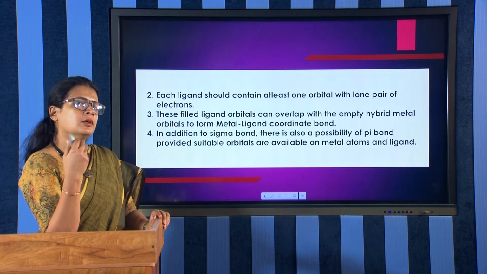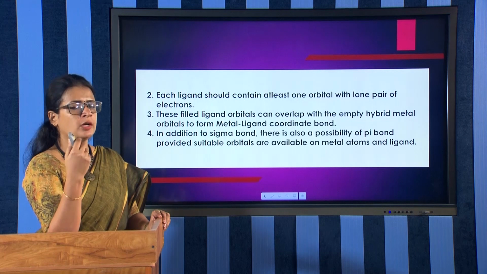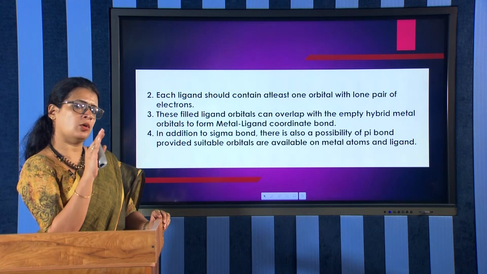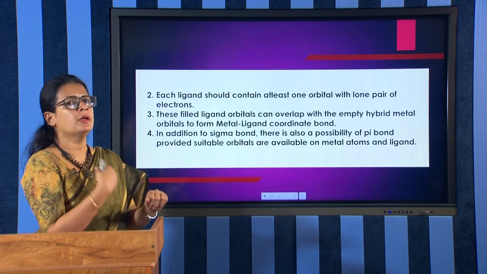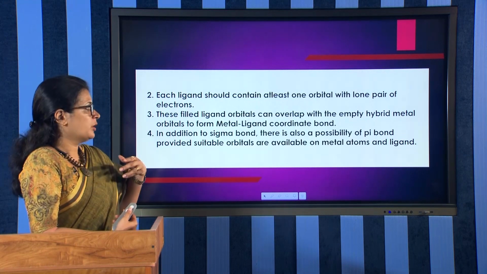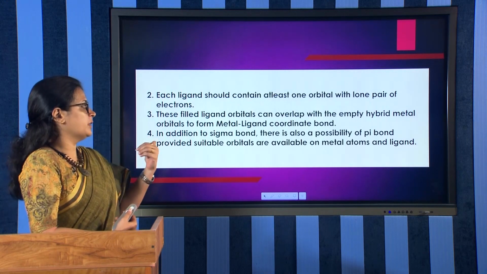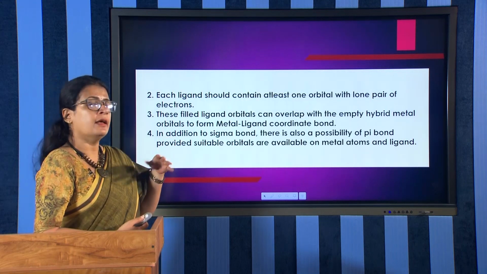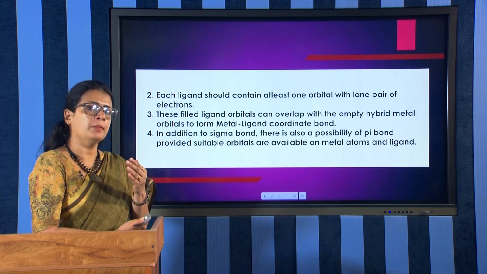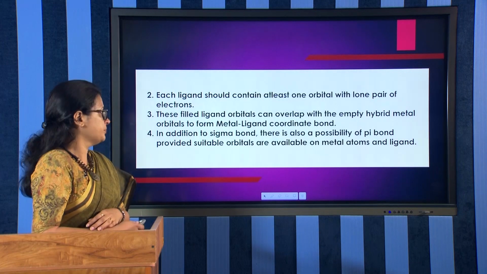We know that the nature of the bond in coordination compounds is a coordinate bond, and this coordinate bond is formed by metal orbitals and ligand orbitals. They will be combining to form the metal-ligand coordinate bond. In addition to the sigma bond, there is a possibility of pi bond formation also, and that will depend upon whether suitable orbitals are available on the metal atom and ligand. So, in addition to sigma bond, pi bond formation is also possible in coordination compounds.